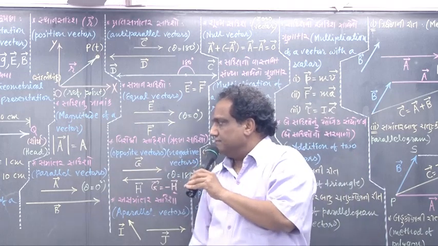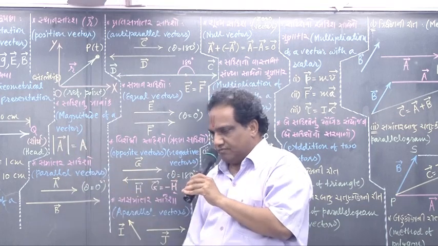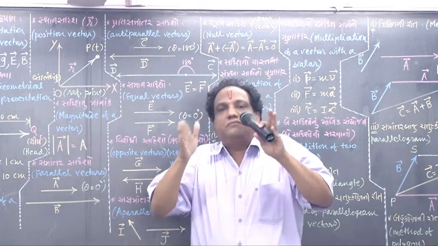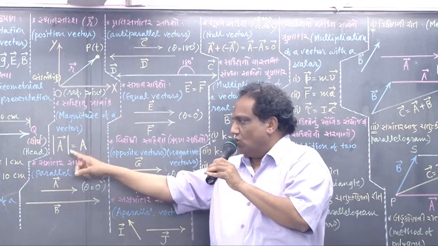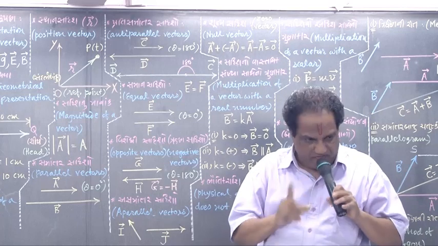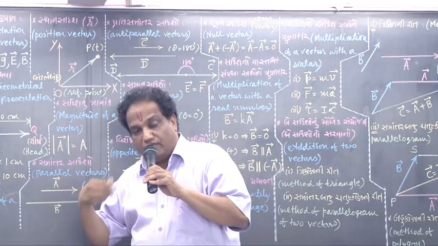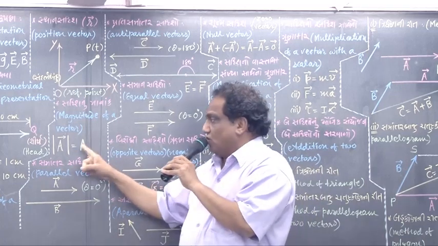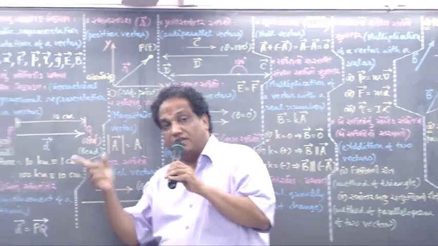Magnitude of any vector, say magnitude of vector A, is shown by this symbol or by this symbol. When you write this symbol, how will you pronounce it? Modulus of vector A. Or if you don't want to write this symbol, no problem, you may write this symbol. Remember, modulus of any vector simply gives you the length of the arrow which you draw in graphical representation. In graphical representation, magnitude of any vector is nothing but the length of the arrow which represents that vector.